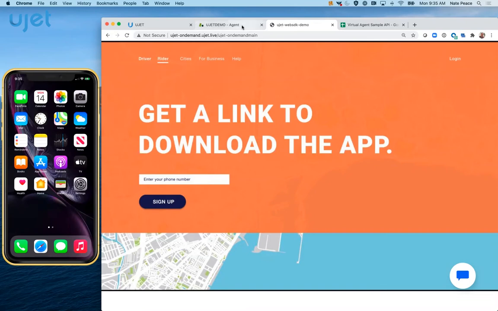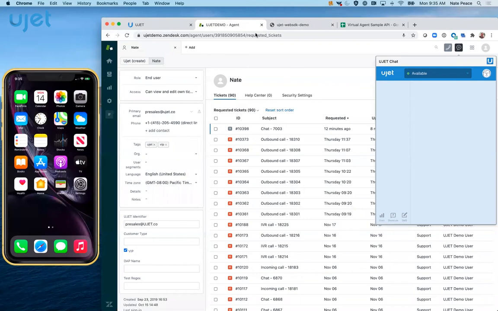We're also going to be looking at the agent experience. To do so, I've chosen the Zendesk CRM because UJET's purpose built for the CRMs. And you're going to see how, whether it's just a virtual agent conversation or a virtual agent conversation that has escalated to a human agent experience, that's going to be reported in real time within the CRM.